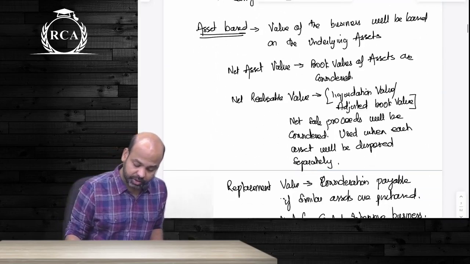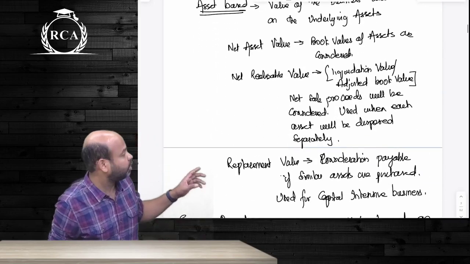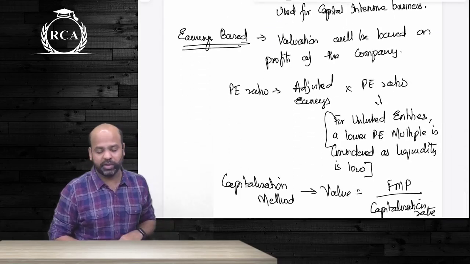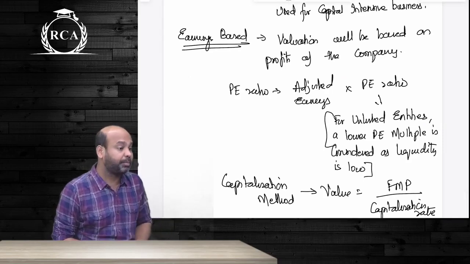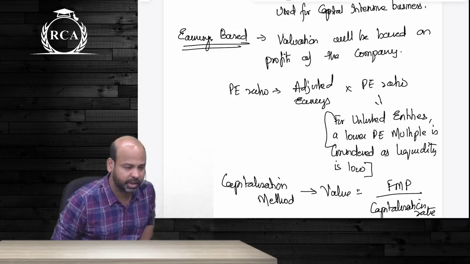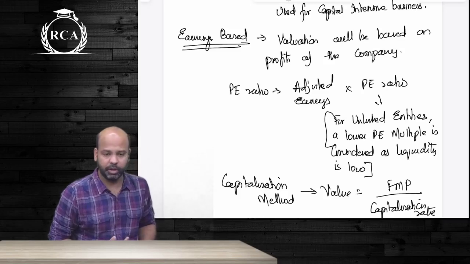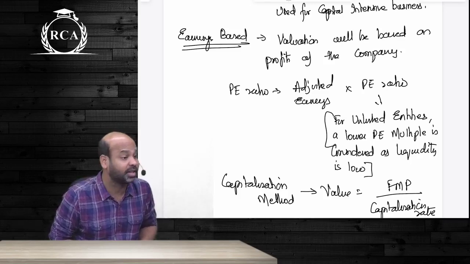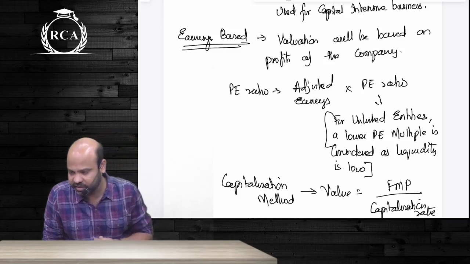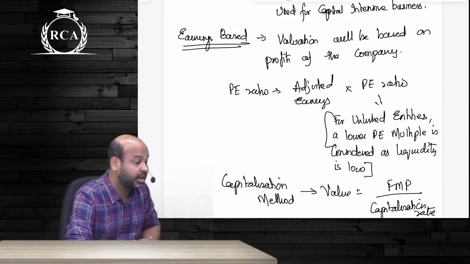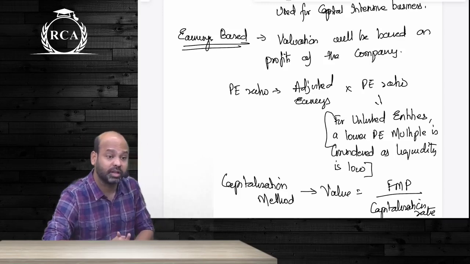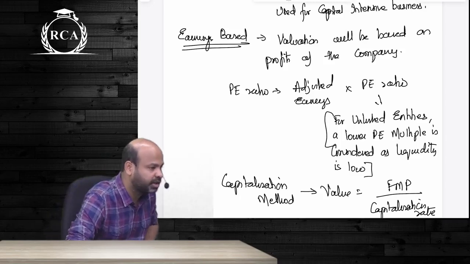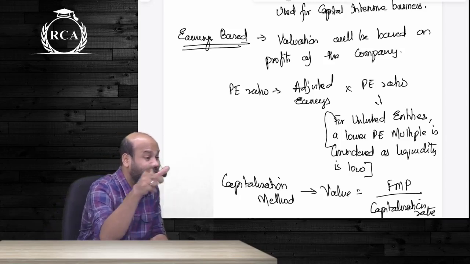After asset based valuation method, guys, we moved on to what, guys? Look here, beta, all book values and everything. We moved on to earnings based valuation method. Under earnings based valuation method also, guys, we have two models. One is PE multiple, the other one is earnings capitalization. Under PE multiple or earnings capitalization, the very first important thing as such, beta, is to consider adjusted earnings. When you say adjusted earnings as such, guys, not necessarily whatever is the amount of earnings that you have reported in the past should continue to arise in the future as well. So your past earnings are adjusted for abnormal items, for extraordinary items, so that you arrive at the amount of profit that is maintainable in the future.